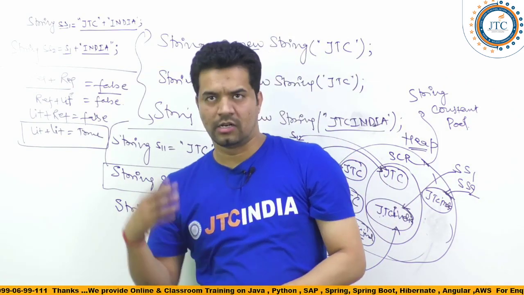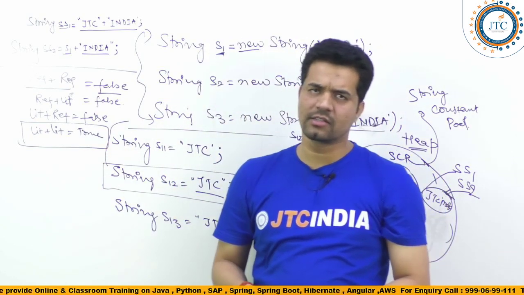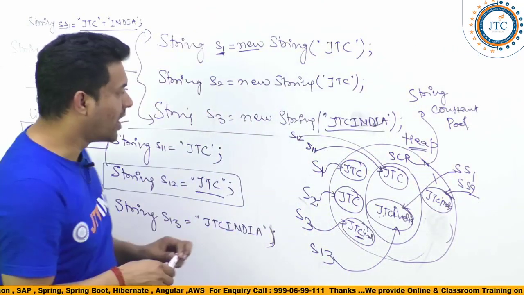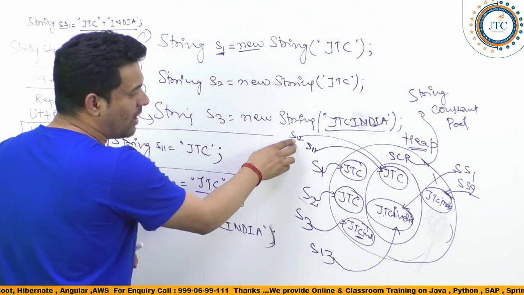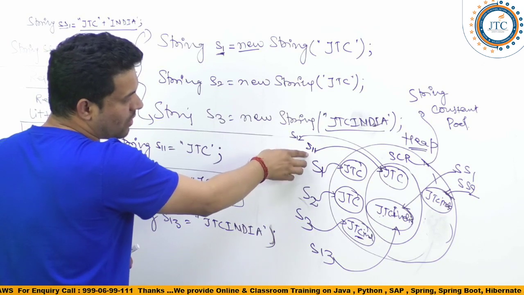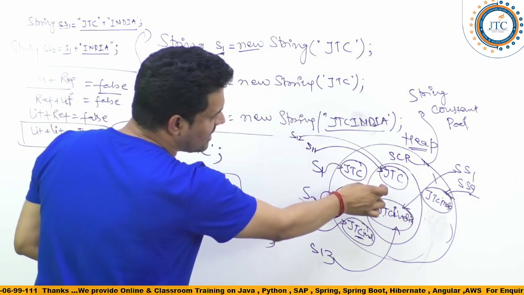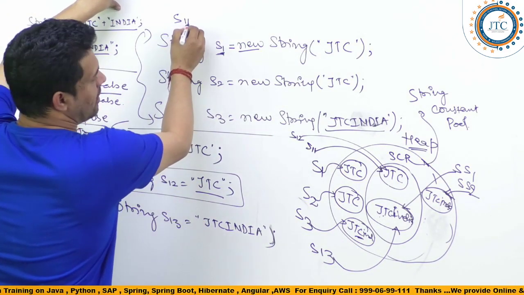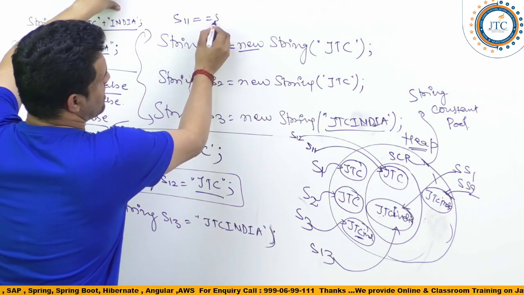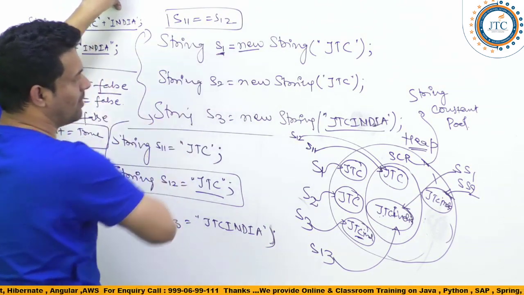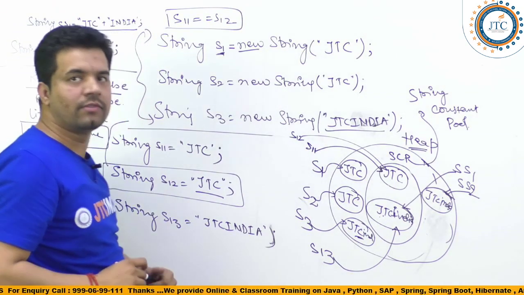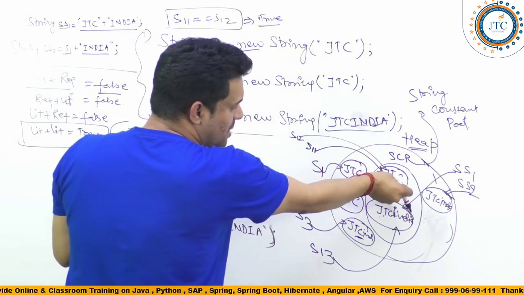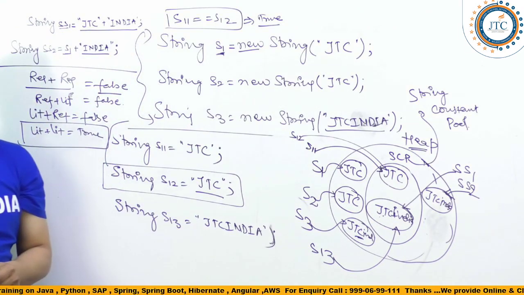I'll write the examples and then we will discuss, or better, here we can understand. If we compare the objects which are pointing, let's say I'll compare S11 and S12. So S12 and S11 are pointing inside the pool itself. So when we compare, if we write S11 is equal to S12, what should it give? Can you tell me? It is going to give true, correct? Why? Because it is holding the same reference.